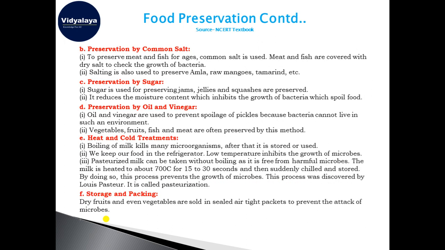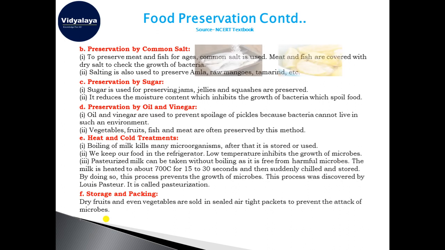Okay, as we discussed, common salt can be used as a preservative. It can be used to preserve meat or fish, keeping them fresh for a much longer time. Here, meat and fish are covered with dry salt, and this checks the growth of bacteria. We can also preserve amla, raw mangoes, turmeric, etc. by the use of salt.